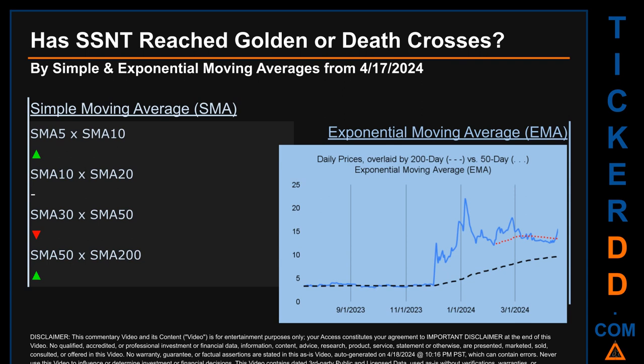end-of-day prices. For simple moving average, by comparing 50 to 200 days, we found a bullish golden cross signal since the 50-day SMA crossed above the 200-day. Continuing with SMA, we looked across the 5 to 10, the 10 to 20, and the 30 to 50-day ranges to see if golden and death crosses had been reached. We found golden cross signal for the 5 to 10. We found death cross signal for the 30 to 50. We could not find neither golden cross nor death cross signal for the 10 to 20.